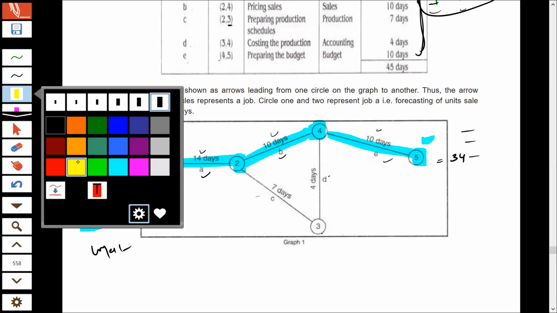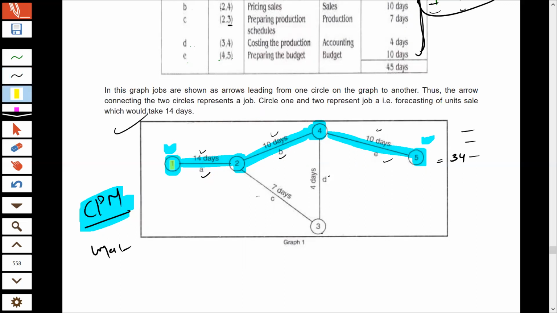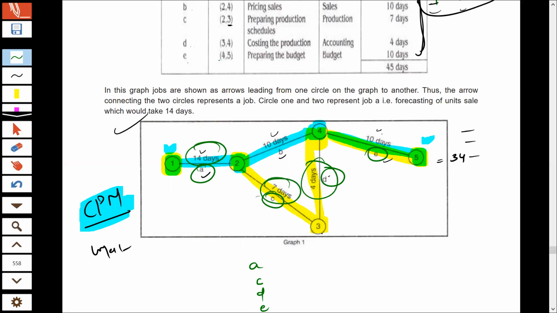And the second path for reaching from 1 to 5 would be: you go from 1 to 2, 2 to 3, 3 to 4, and 4 to 5. This is your second path. On this path, the activities are A, C, D, E. And the total of the activities on this path is 14 plus 7 plus 4 plus 10.